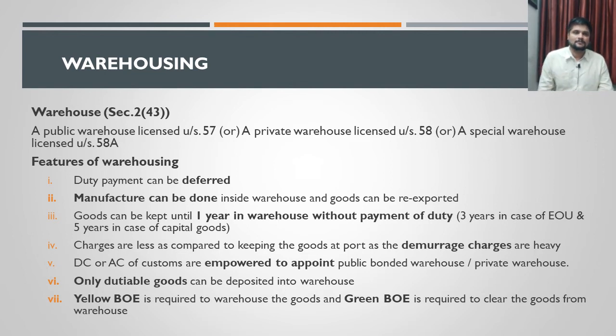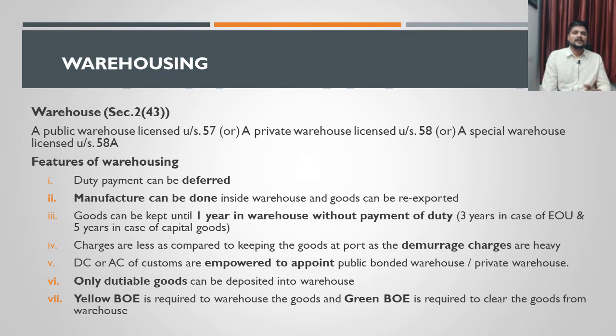That is the purpose here. So the manufacturing activity can happen inside the warehouse itself, and from there the goods can be re-exported. By doing this, the importer can save certain procedures.